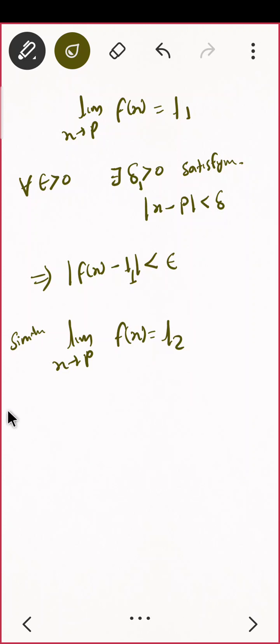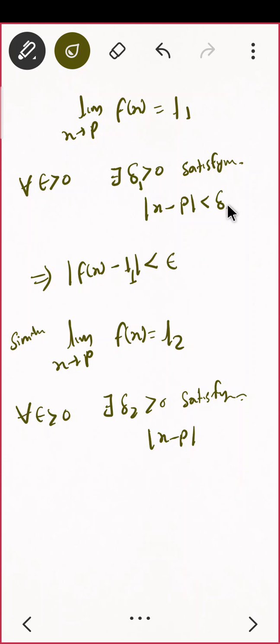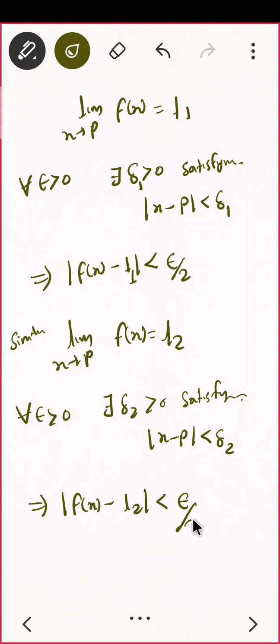So for all epsilon positive there will be a delta 2 positive satisfying mod of x minus p less than delta 2. This should imply mod of f of x minus L2 is less than epsilon, and later on I will write this as epsilon by 2. It makes no difference, but you will see later why I take epsilon by 2.